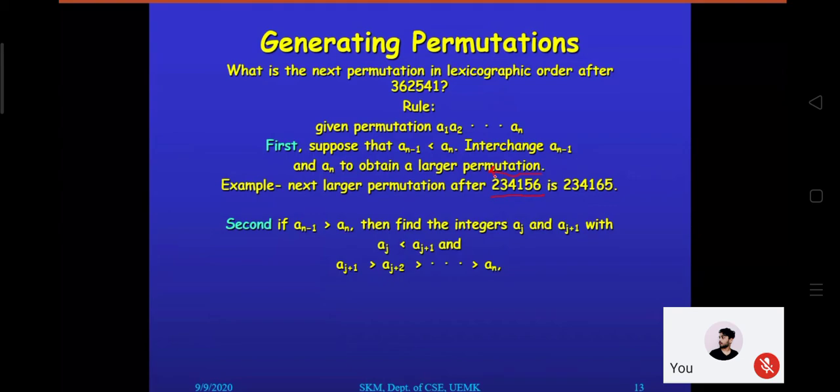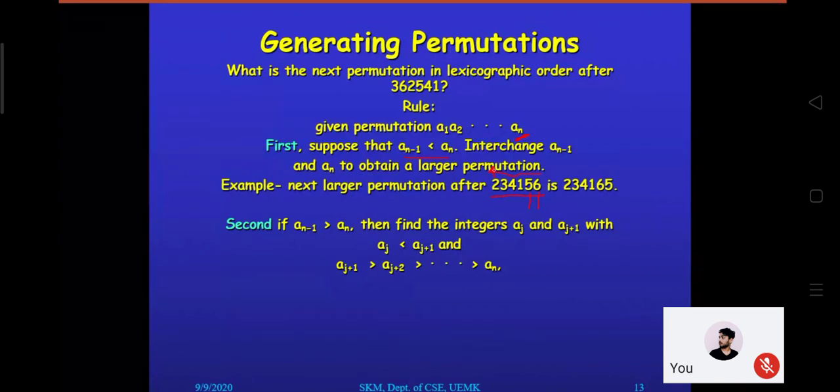And during the time of checking, each individual digit is required. So check 6 and 5, the last two digits. If I consider 6 as the nth position digit, then 5 will be considered as the n minus 1 position. Now the first rule is saying, if your an is greater than an minus 1, make it clear what we are saying. The last digit is an, the previous one is an minus 1.